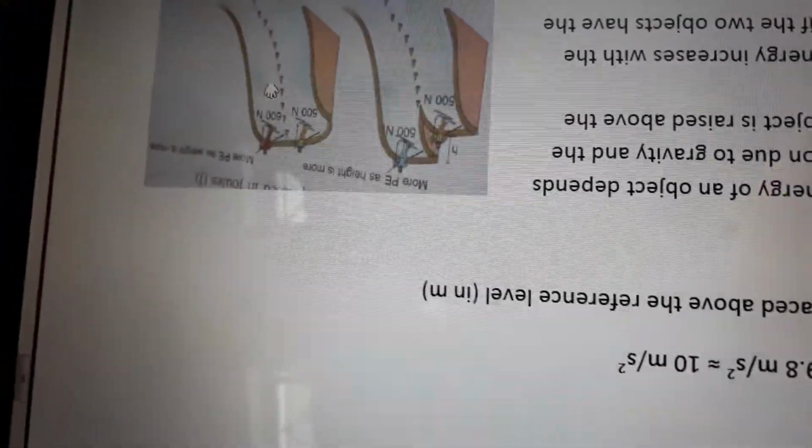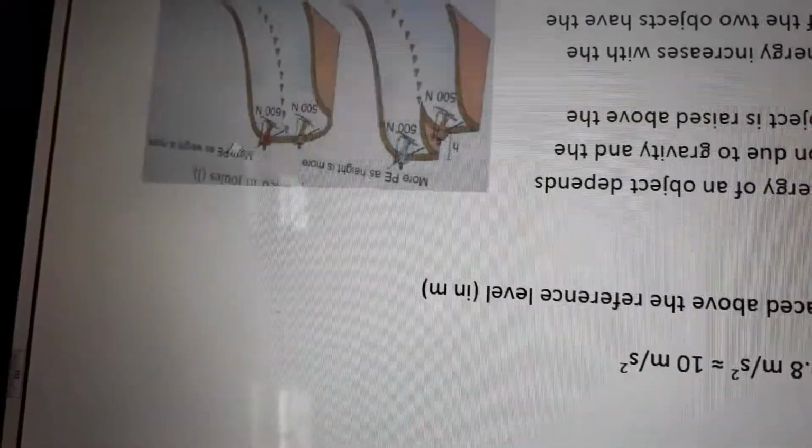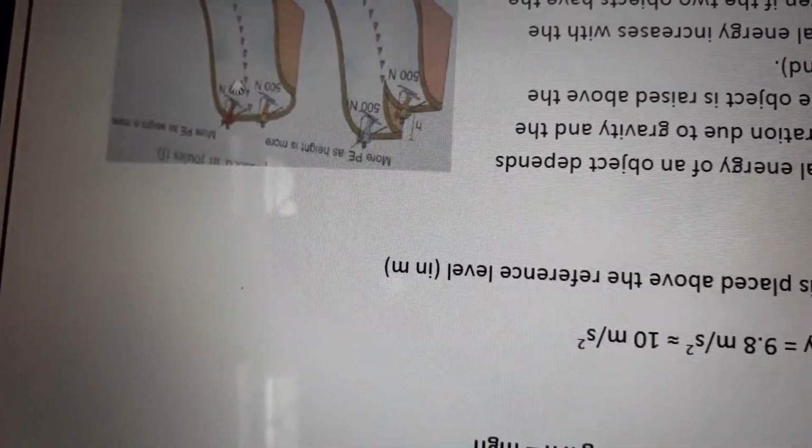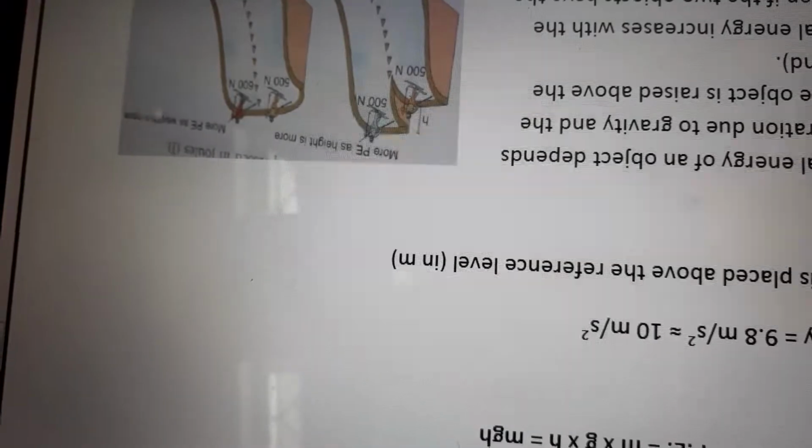Let's see this picture. Here the mass is different, the height is the same, so there is more potential energy as the weight is more. Here F is equal to mg, which is actually not called mass, it is called weight, because the unit of weight is Newton.